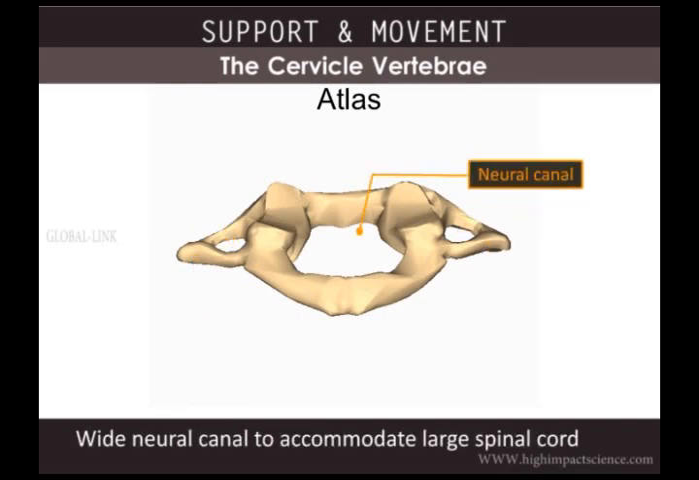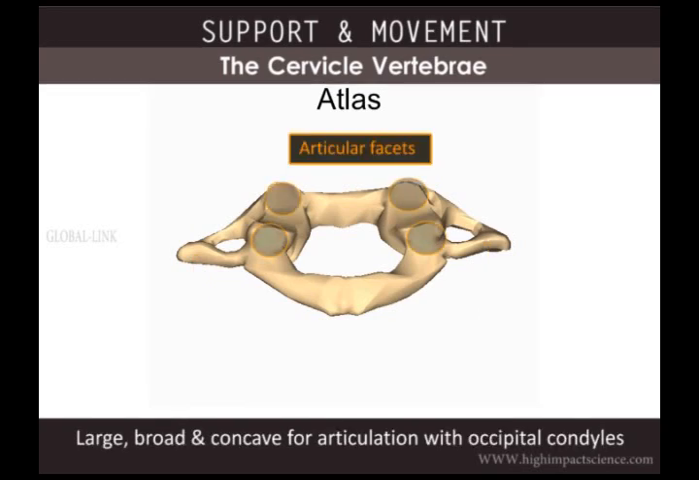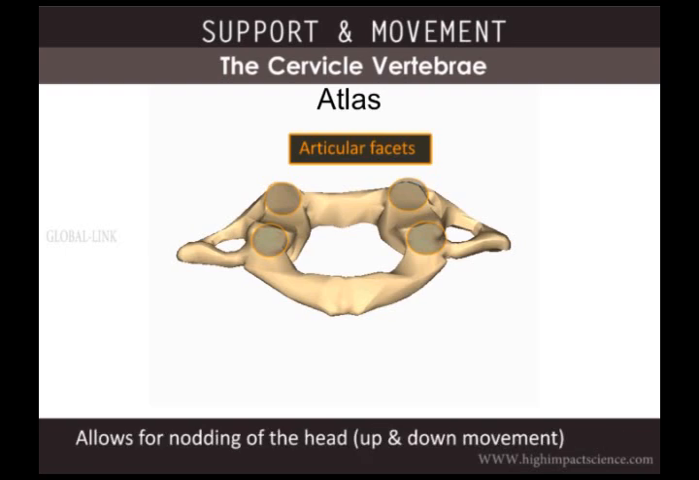The neural canal is wide for passage of the large spinal cord in the neck region. The transverse processes are broad and wing-like, offering a large surface area for attachment of the neck muscles. It has broad, large superior and concave-shaped articular facets which articulate with the occipital condyles of the head. This forms a joint which allows for up and down movement of the head.